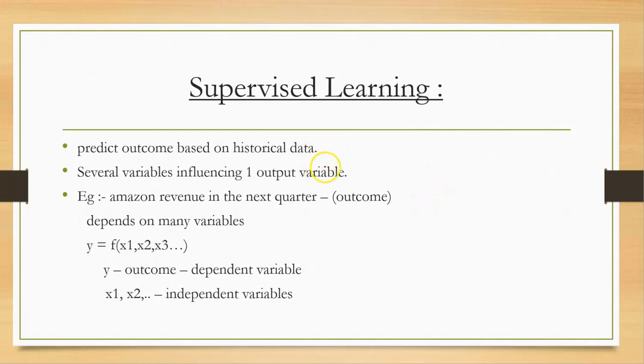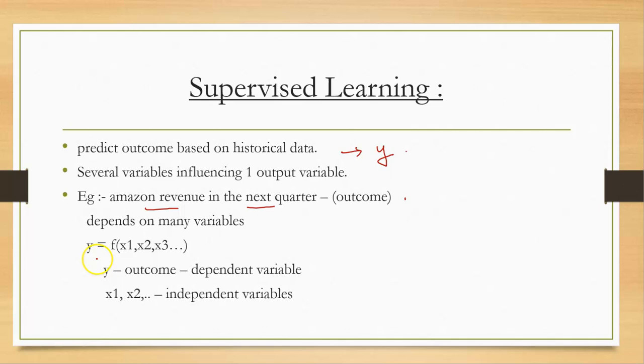In supervised learning, we have to predict the outcome based on historical data. That is, we have an output Y. An example of supervised learning is predicting Amazon revenue in the next quarter or year, or Flipkart revenue or Meesho revenue. That revenue is the output Y, or outcome Y.